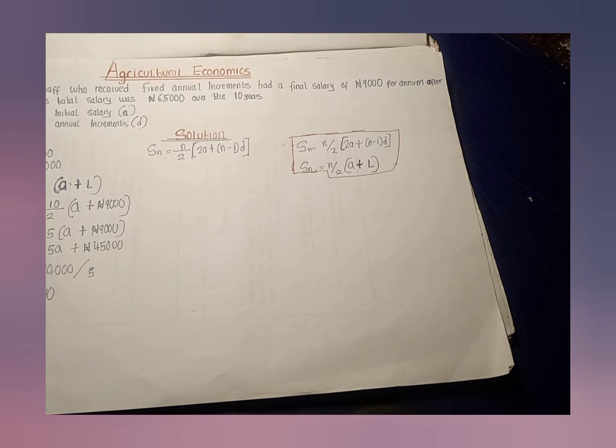My Sn is 65,000 naira. Don't forget, my Sn is 65,000, and my a is 4,000.